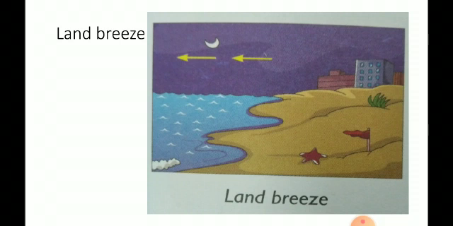So, what is land breeze? Land breeze occurs during the night, and the land cools faster than the sea. So, the sea water is warm at that time. So, the warm air is rising from the sea and the cool air comes from the land. The wind blows from the land towards the sea. This is called land breeze.